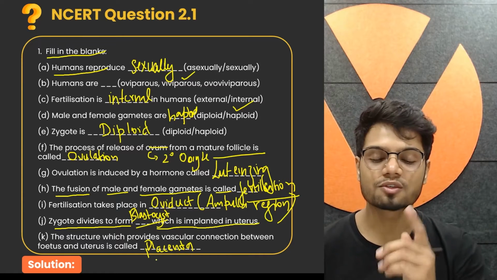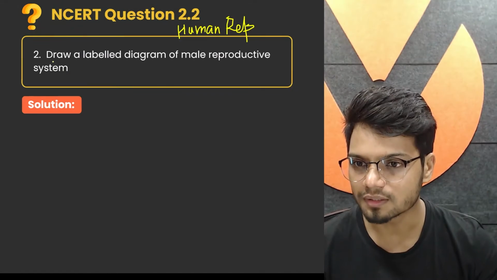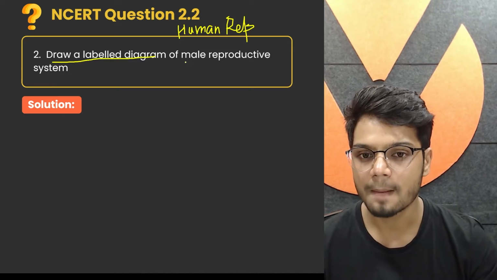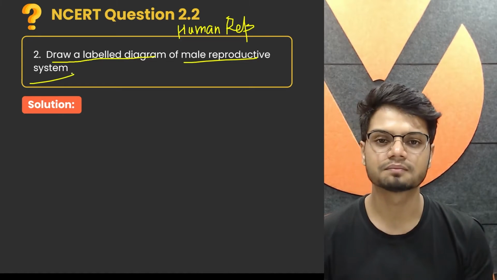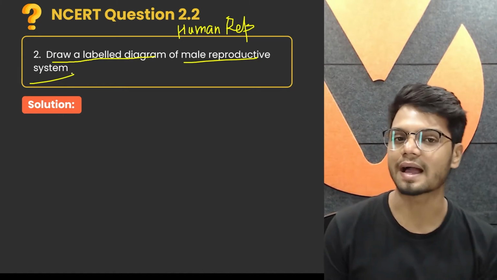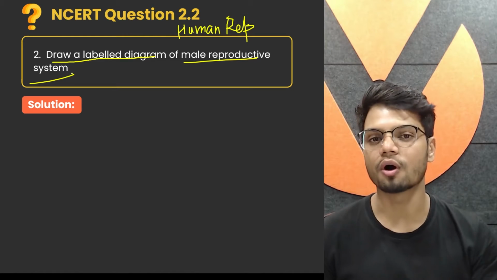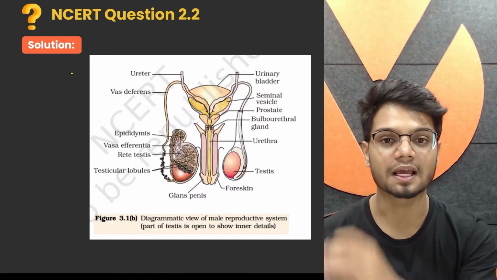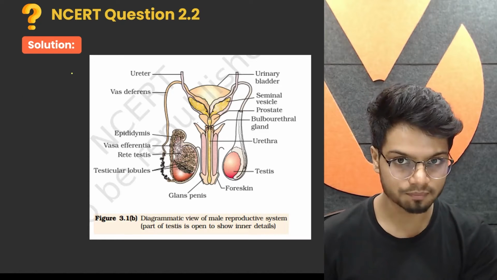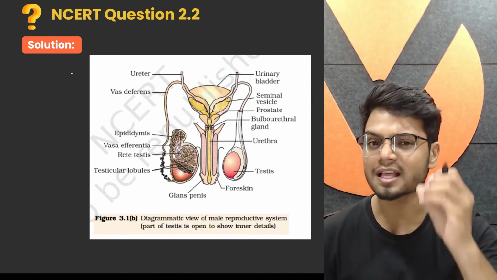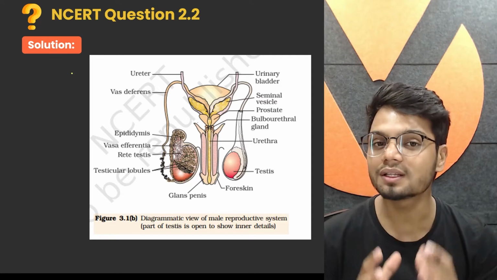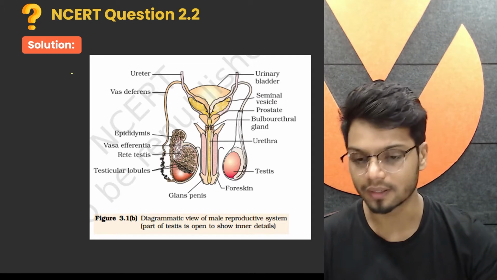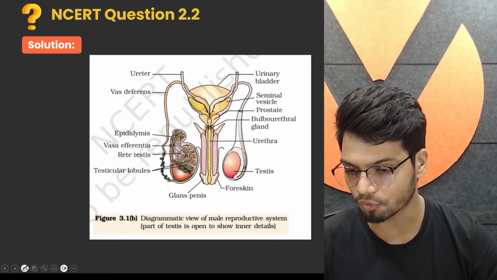So there it is. So question number 2.1. Draw a labeled diagram of male reproductive system. All they're asking you is draw a diagram. For your convenience, to save the time, I have a diagram here, which is directly from your NCERT. But what I'll be doing here is I'll be explaining you the diagram. I'll be decoding the diagram for you. Let's get into it.